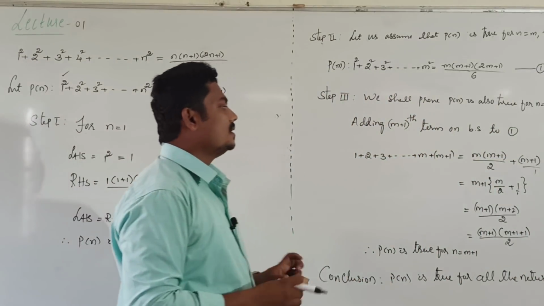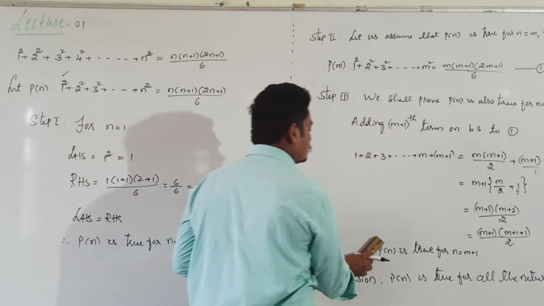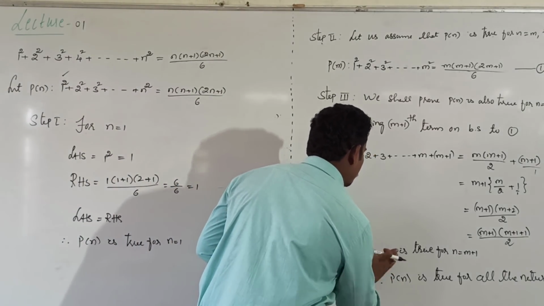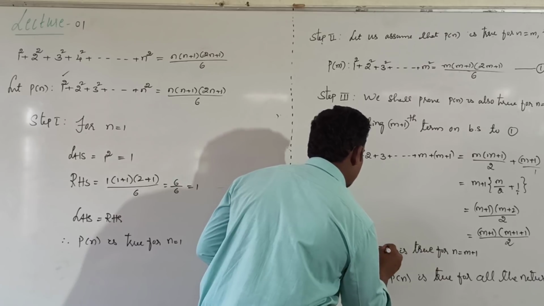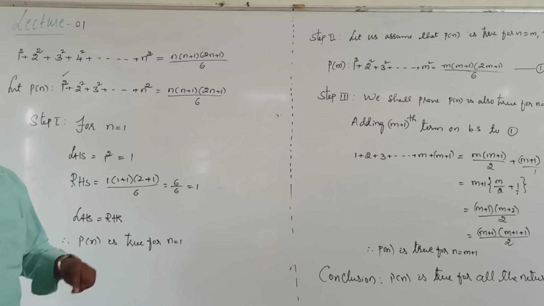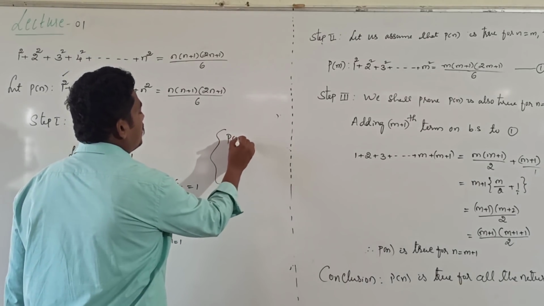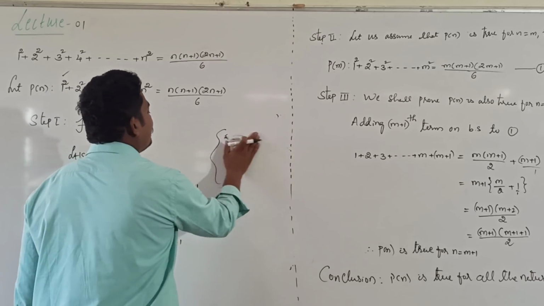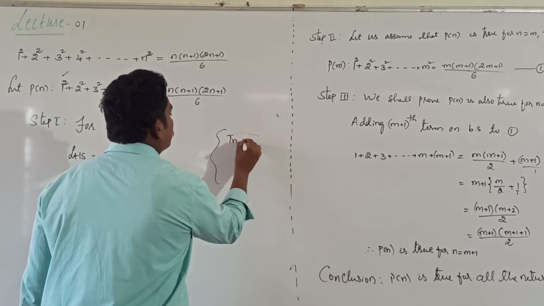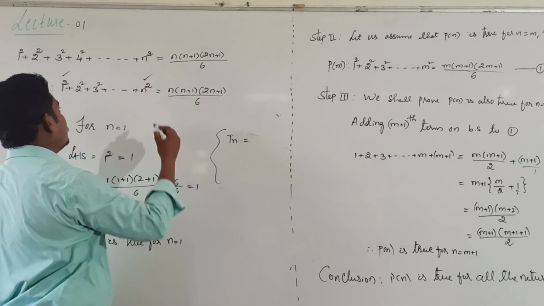Now tell me, what is m plus 1th term in this case? In this case, what is nth term? Tell me Tn value. Nth term, the term in the nth position, in this case n square.